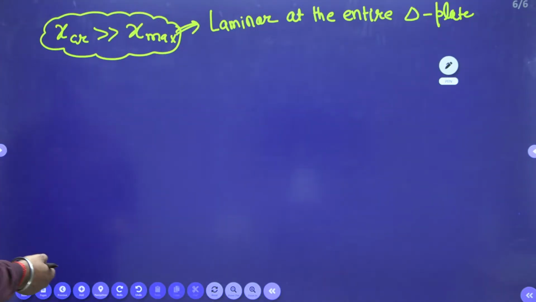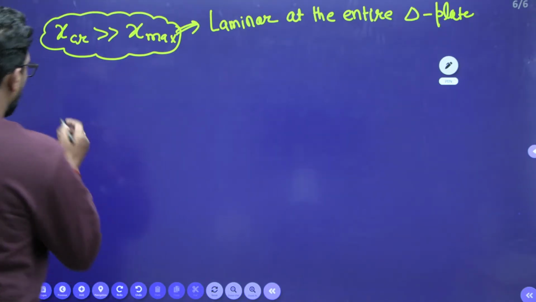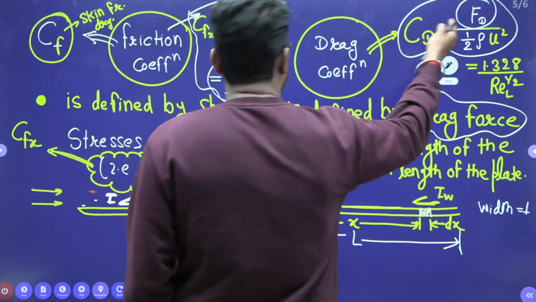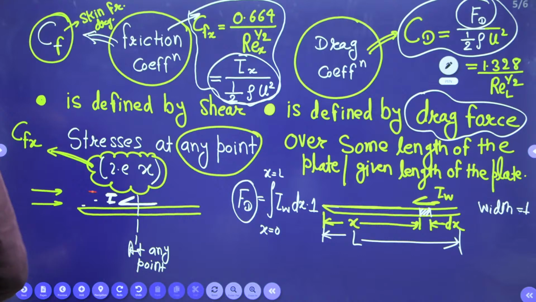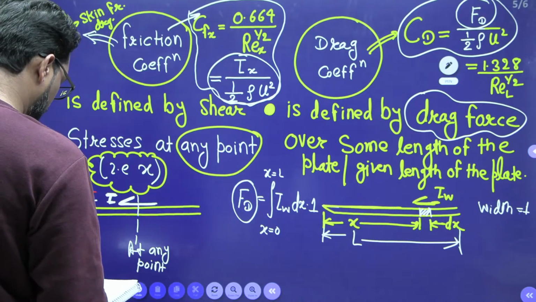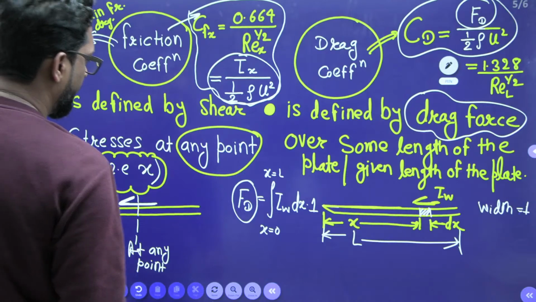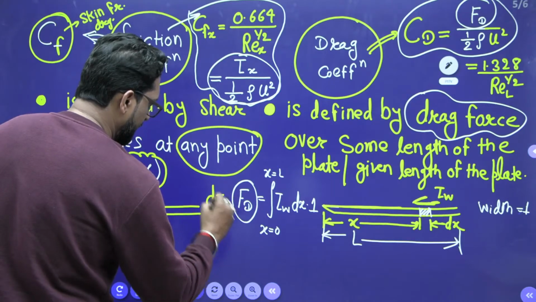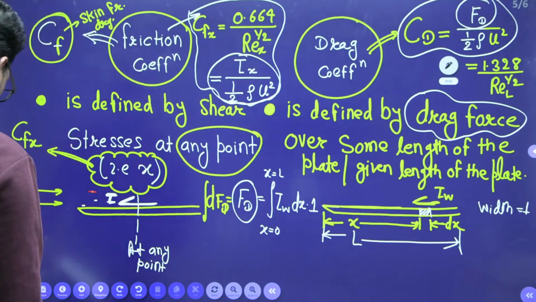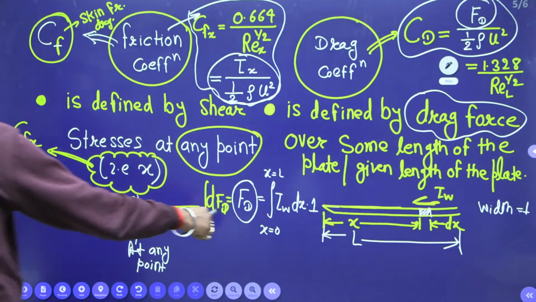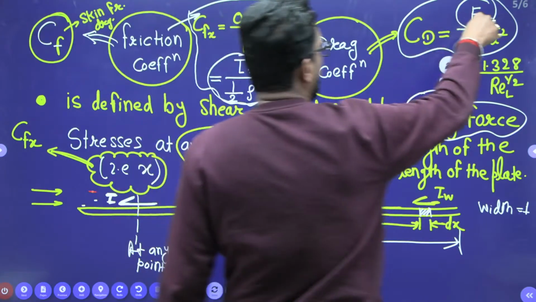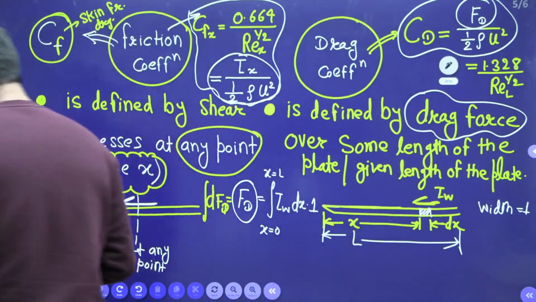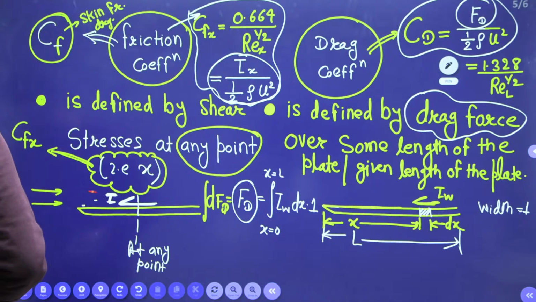Now, what is the drag force? How to calculate? If you calculate this one, drag force, so this is your dF, that means this F is how? Calculate F_D by integration. So this is your F_D. So dF is equal to this C_D into half rho u square. Yes or not? Drag force.